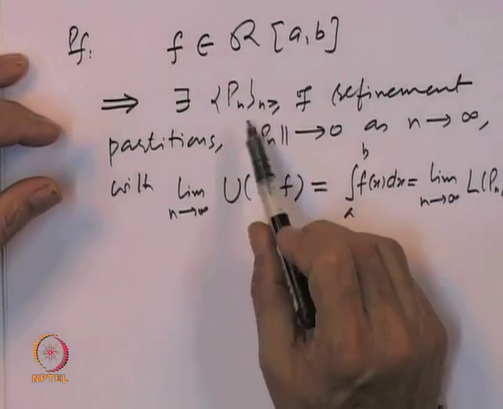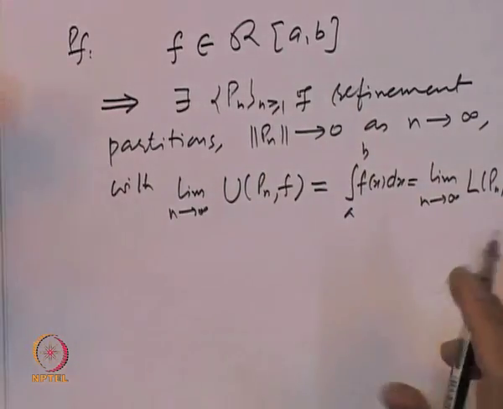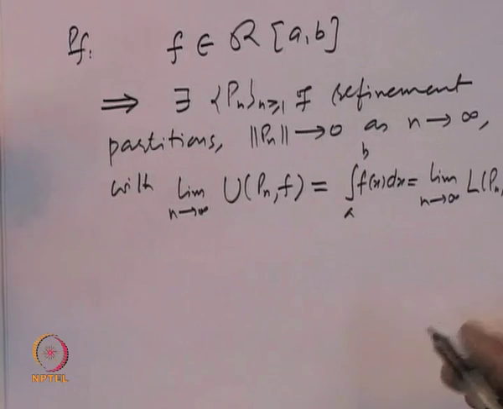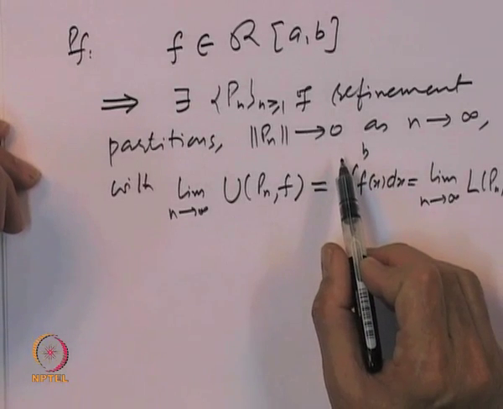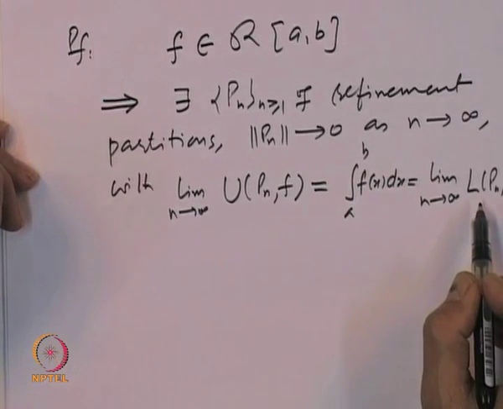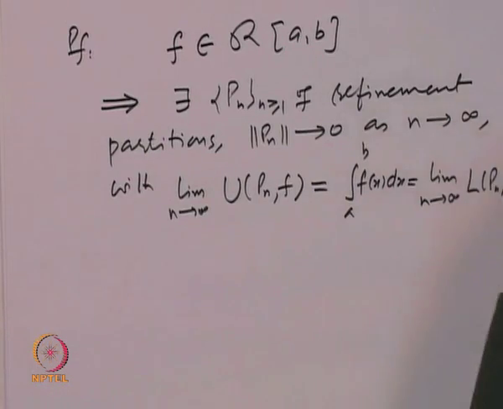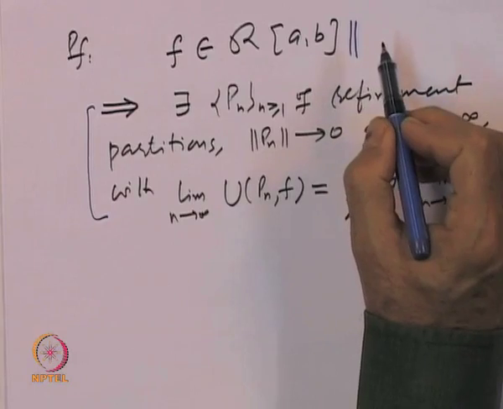So, Riemann integrable implies there exists a sequence of partitions P_n, which are refinement partitions. Refinement means P_{n+1} is obtained from P_n by adding one more point. And the norm of these partitions, the maximum length of the subintervals, goes to 0, and integrability means that the upper sums and the lower sums both converge to the same value, and that is the Riemann integral of the function f. So, this is the property of f being Riemann integrable.